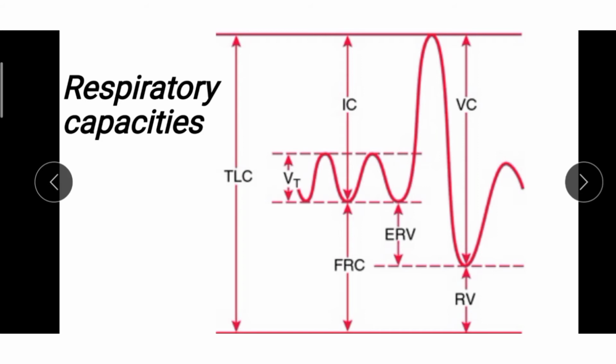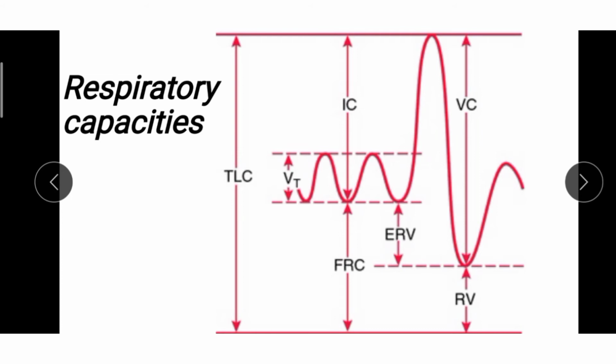The VC, which means the vital capacity, is the maximum volume of air a person can breathe in after a forced expiration, and the maximum volume of air a person can breathe out after a forced inspiration, plus the residual volume. Residual volume is the volume of air which remains still in the lungs after the most forcible expiration.